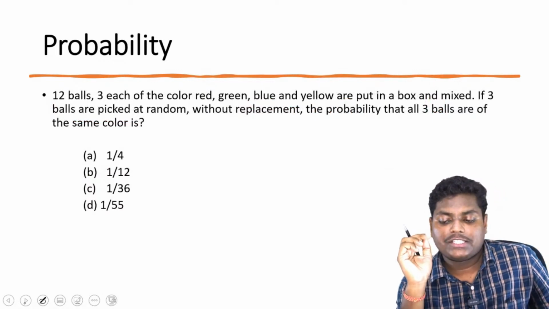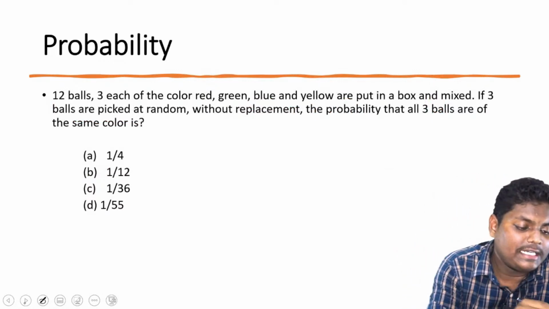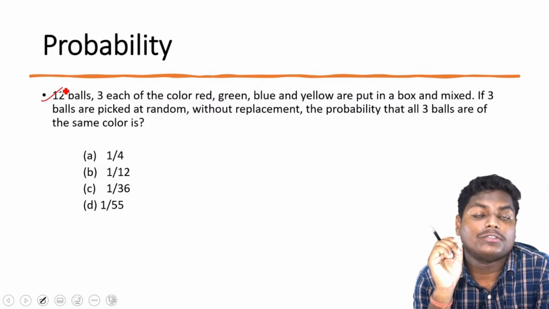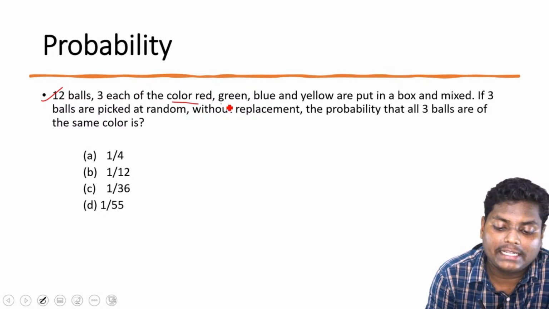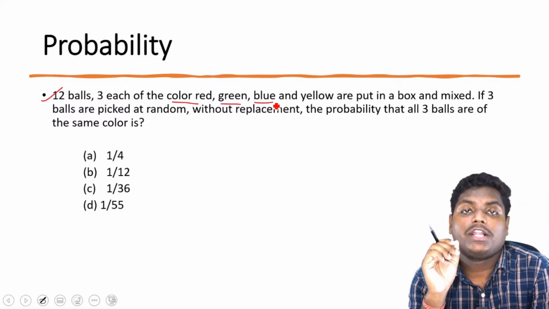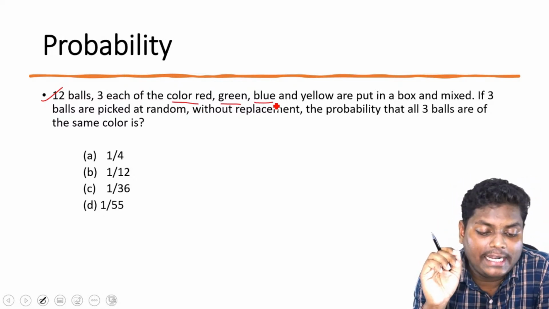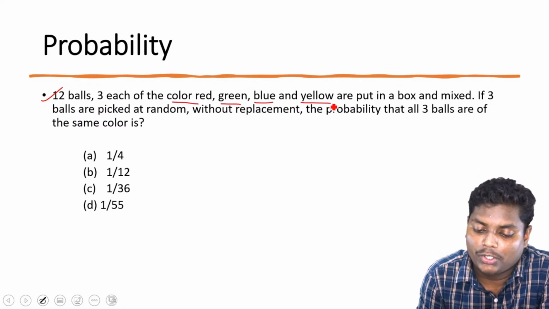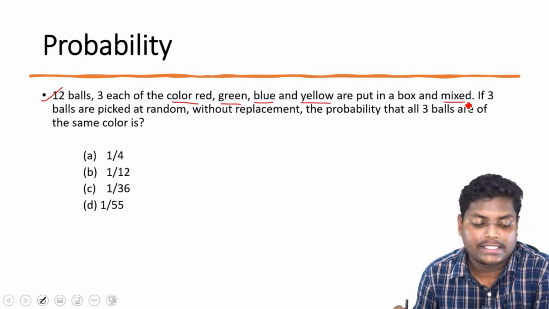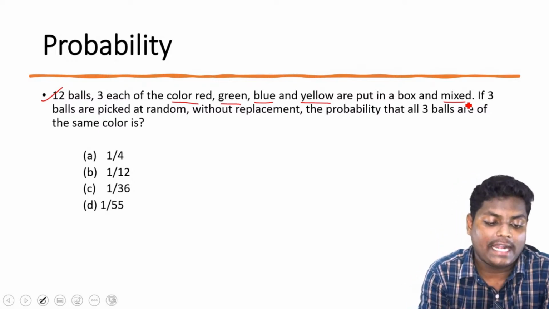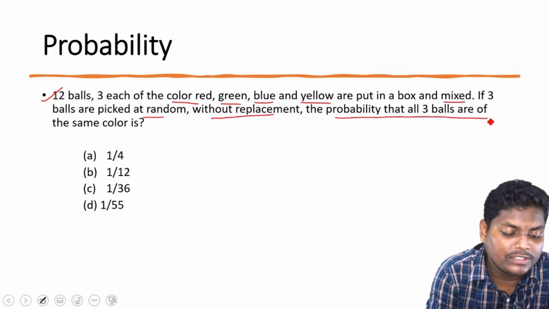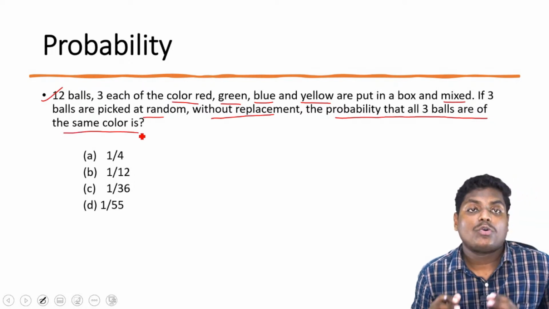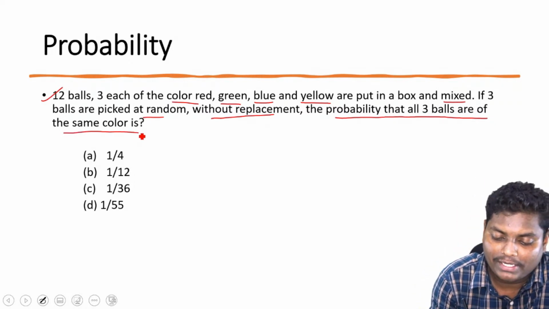Now let's move to this question. It's saying that there are 12 balls, with each color red, green, blue, and yellow, put in a box and mixed. If 3 balls are picked at random without replacement, find the probability that all the balls are of the same color.